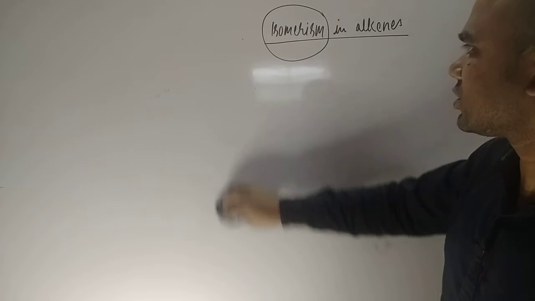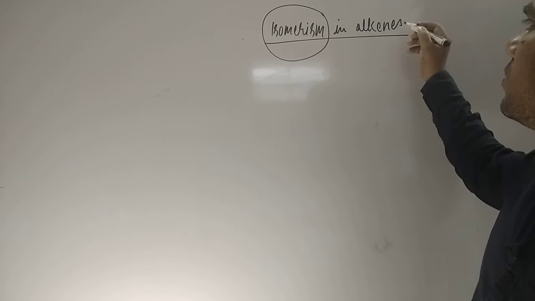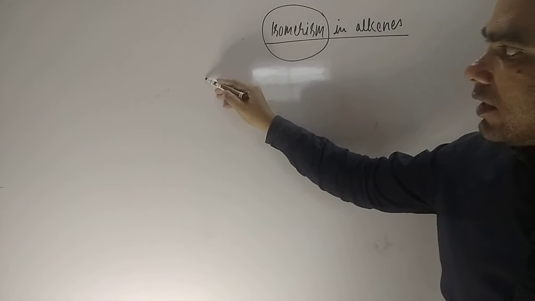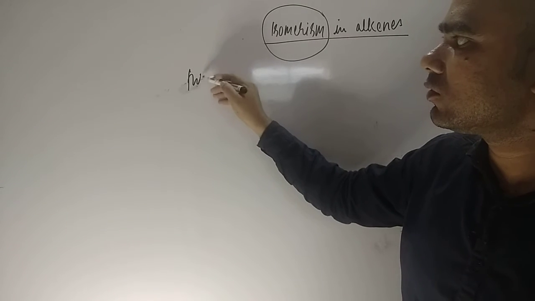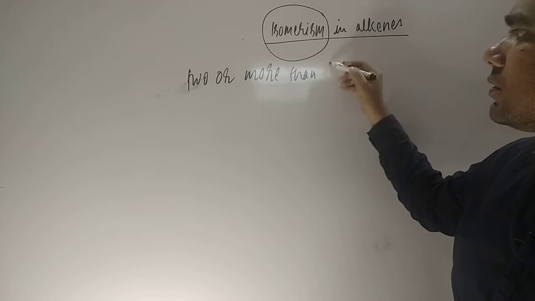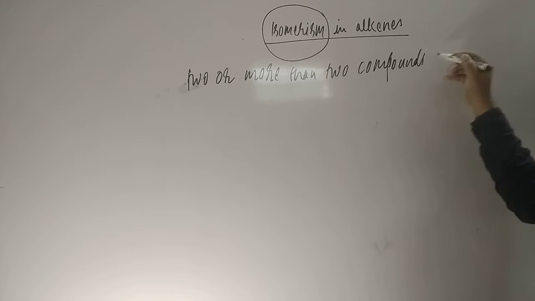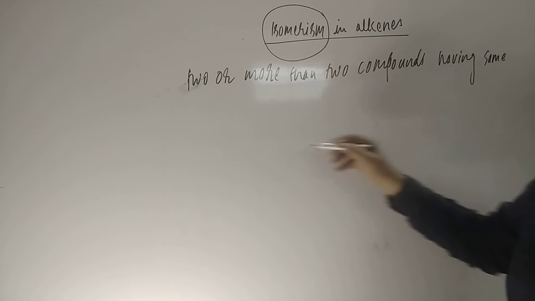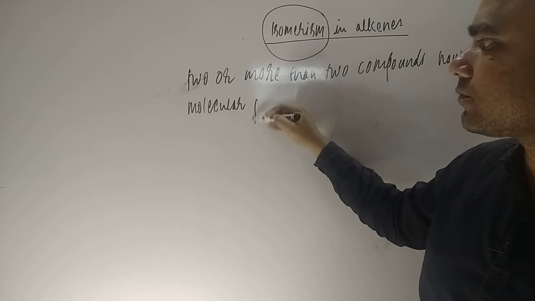No need to memorize it; you basically have to understand it. So this is the definition: two or more than two compounds having the same molecular formula and molecular weight,